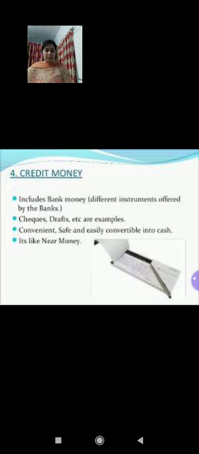It is a very important instrument. Children, a check is an instruction to the bank to make the payment or to make the transfer equal to the amount mentioned in the check. It is an important instrument used to transfer bank deposits, and it offers the same convenience as money.